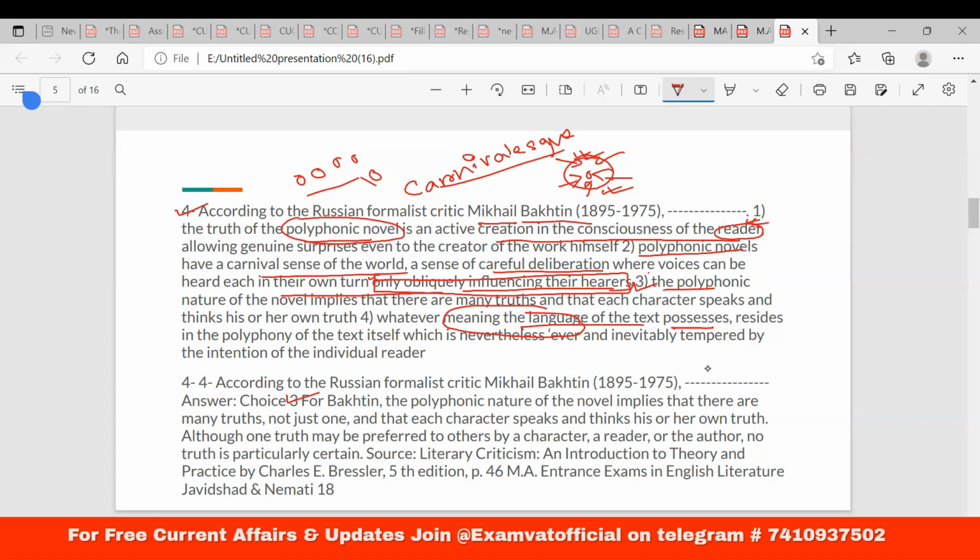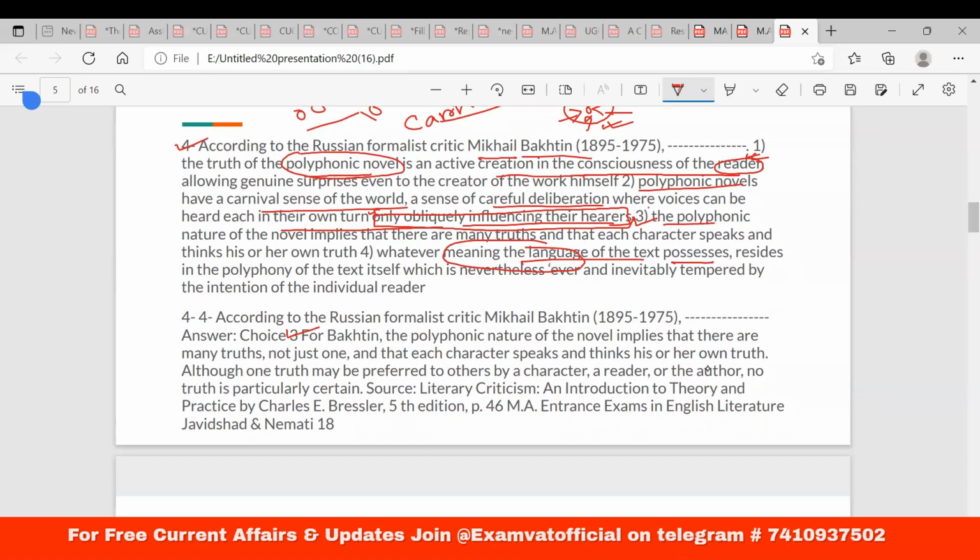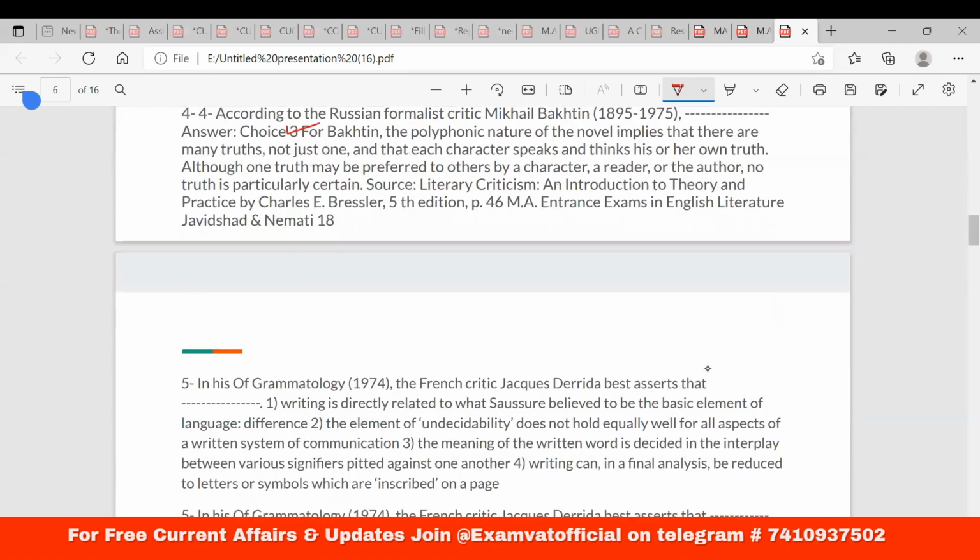So obviously, you can see that there is no single truth, no authorial truth. Okay, there are multiple characters being incorporated, and the authorship is not the agency there. Obviously, these characters being organic, who are actually taken from the society, somehow reflect the different layers or status of the societies, right? So let us move on to question number 5.